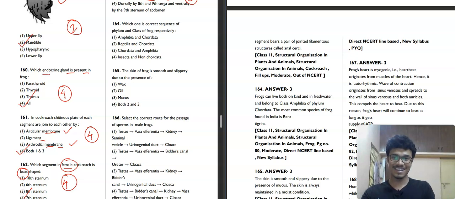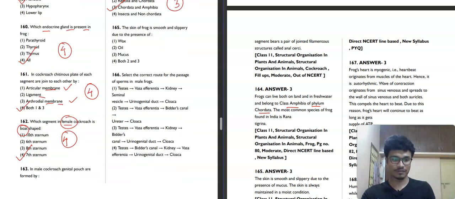But the thing is that it is written phylum and class. The class is amphibia and phylum is chordata. So the third option you can see, for frog, the phylum is chordata and the class is amphibia. So the third option will be our correct answer for this question. Just remember it. Don't just tick blindly. Now we will move to the next question, 165.